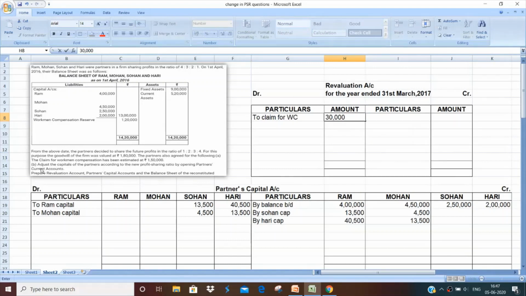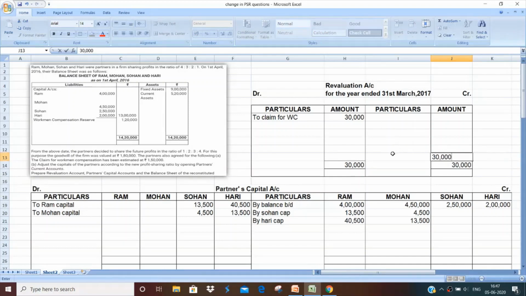The last line or adjustment that is given here is: adjust the capitals of the partners according to the new ratio by opening partners' current account. That means they have asked us to adjust their capitals in the new ratio, and the adjustment is to be done through current accounts. Now no further adjustment is given. That means it is safe for us to close our revaluation account. Now we can do that. So 30,000 is the greater total. I write it on both sides. That means the balancing figure is also 30,000.